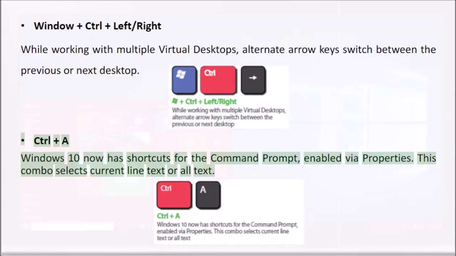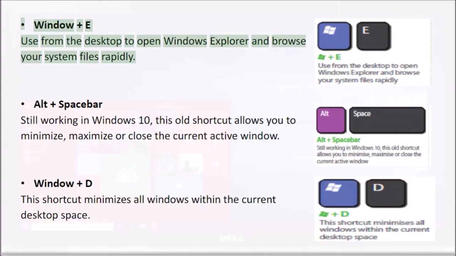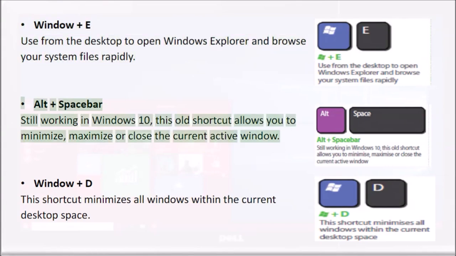Control+A. Windows 10 now has shortcuts for the command prompt, enabled via Properties. This combo selects current line text or all text. Windows and E: use from the desktop to open Windows Explorer and browse your system files rapidly. Alt plus spacebar, still working in Windows 10. This old shortcut allows you to minimize, maximize, or close the current active window.